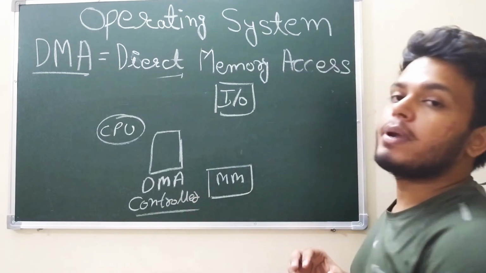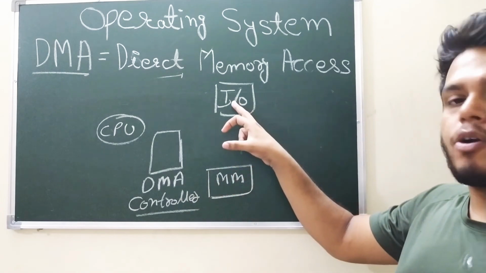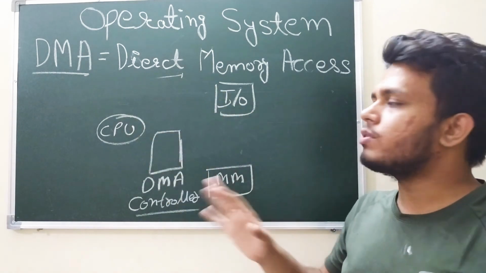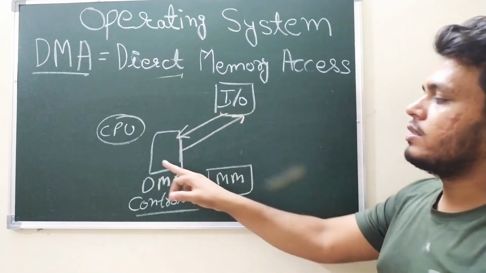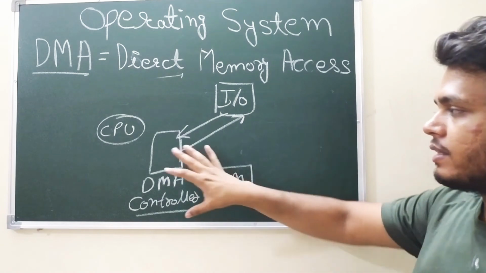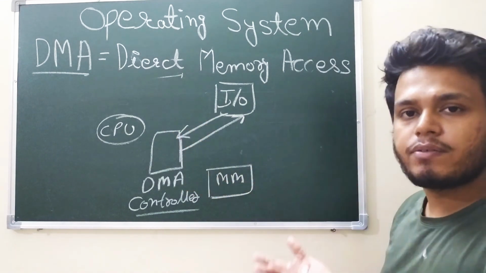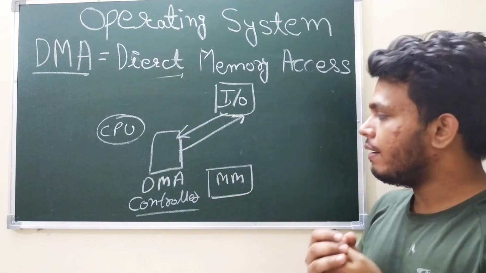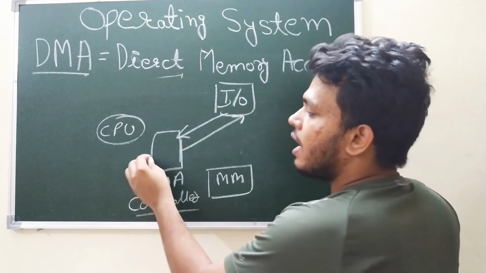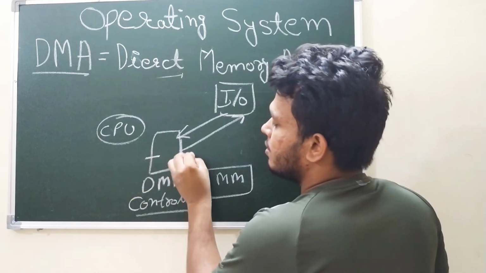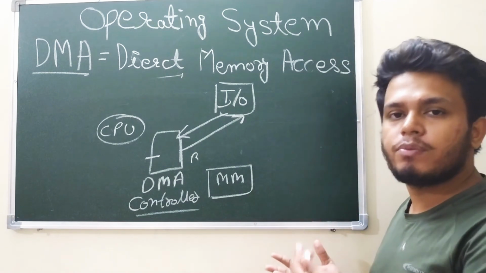Clear? DMA controller. What do the DMA controllers do? Rather than input output devices directly communicating with the CPU, they don't communicate. They simply communicate with this DMA controller. Input output devices communicate with the DMA controller, and they ask that I want to send data to the main memory. Clear? This is your main memory. Then what does this DMA controller do? It sends the BG request. There are different signals. If you want me to give a detailed video, I will make one more video for this.